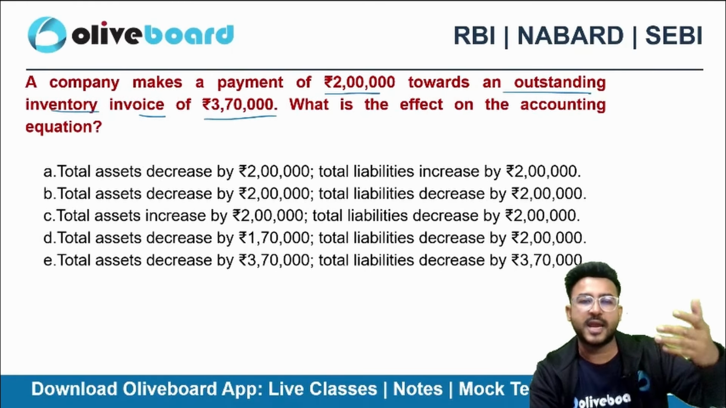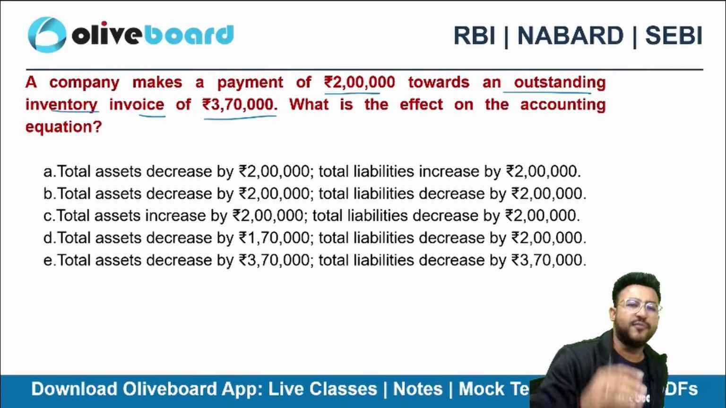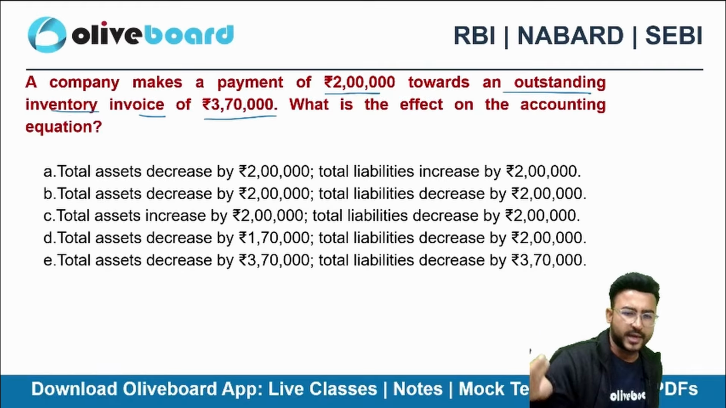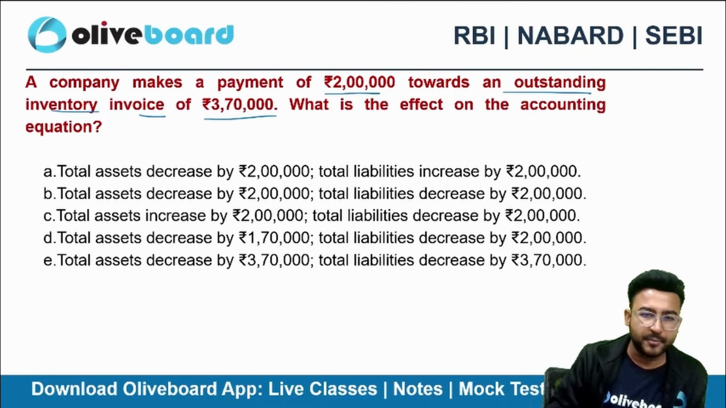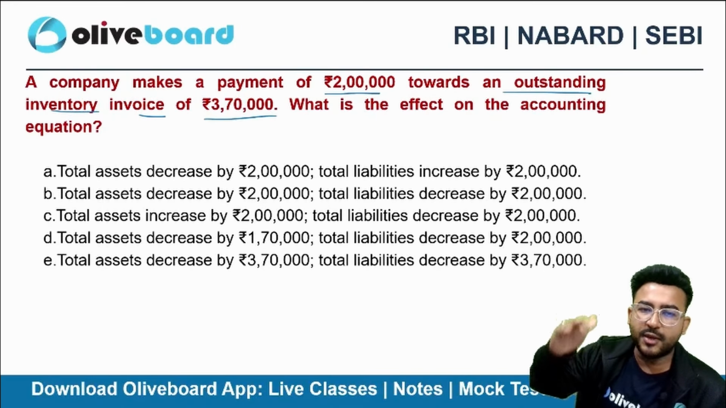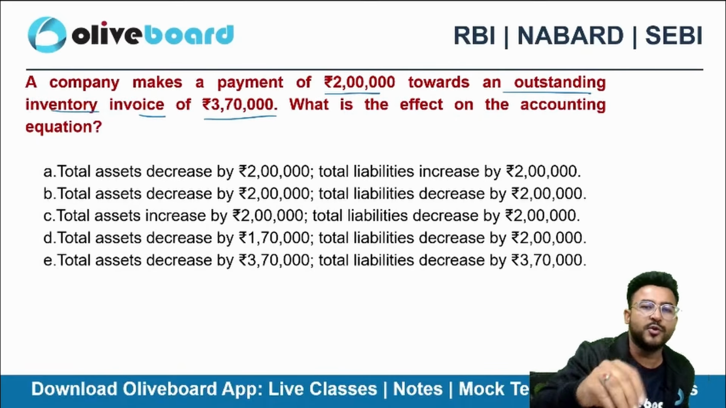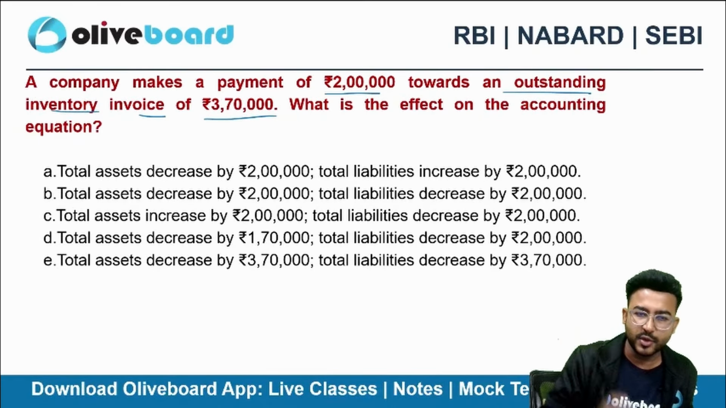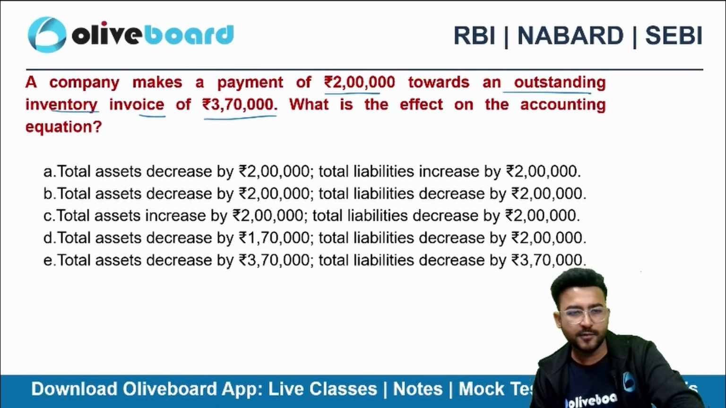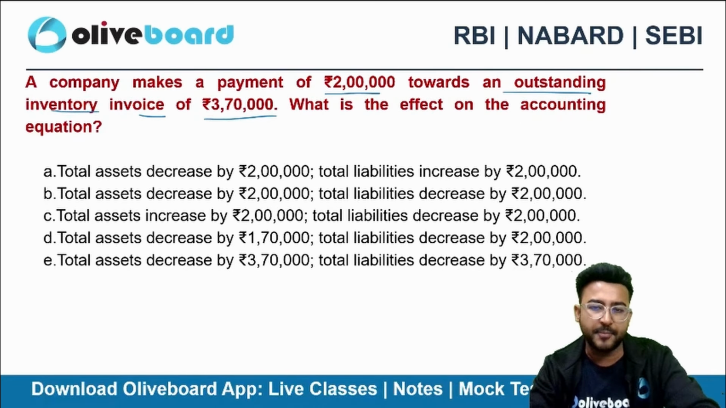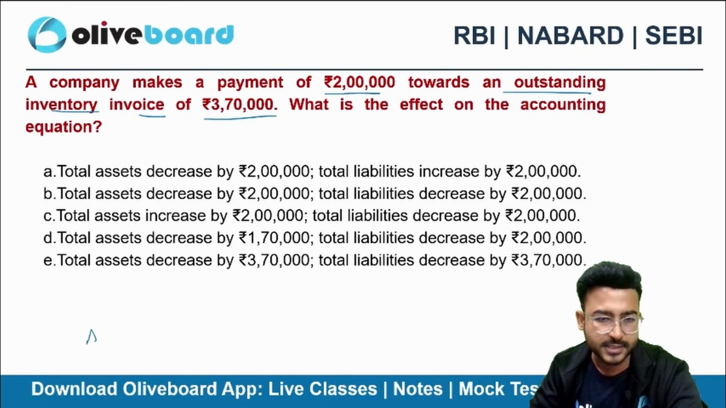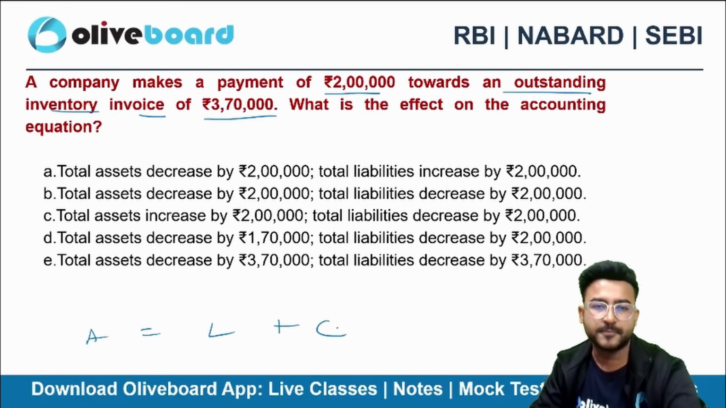There is an outstanding inventory invoice. You have to pay that. That means it must be your creditor, a part of your liability. The total value is 3,70,000. As of now, you are making a payment of 2 lakh rupees. A very simple, very straight question from the accounting equation. What will happen to your accounting equation? Asset is equal to liability plus capital.